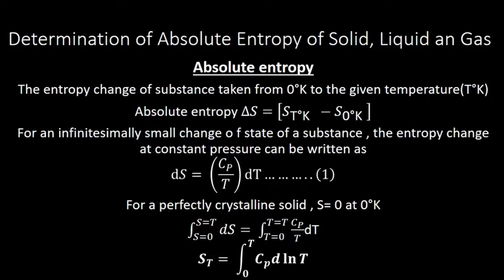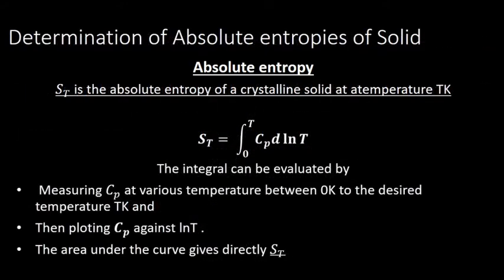That is equal to the integral from 0 to T of Cp dT by T, which we can write as Cp d ln T. And S_T is the absolute entropy of a crystalline solid at a temperature T Kelvin. So this is one way we get it: S_T equals the integral from 0 to T of Cp d ln T.